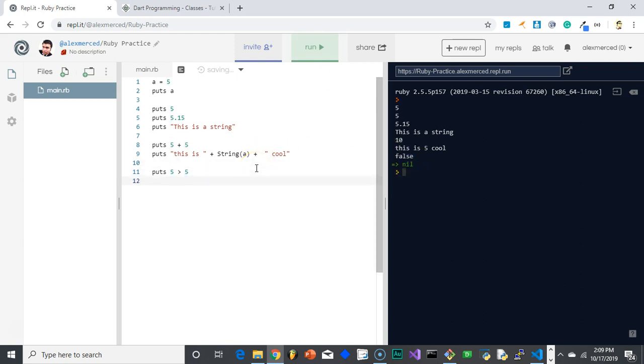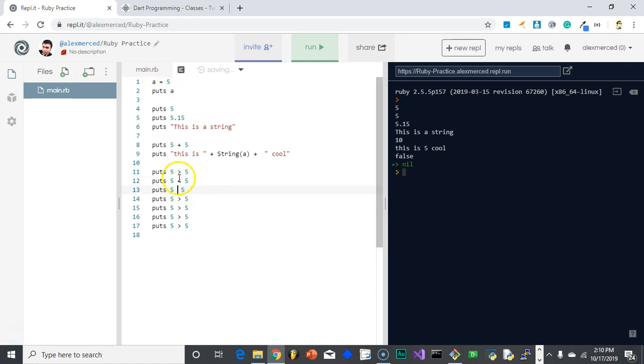You can do this in all sorts of ways. Let me copy and paste it a bunch of times. Cool. So it could be 5 less than 5, which will still be false. Now equals, be careful. When I use one equal sign, that just means assignment. It means this number is going to be stored in this variable. That's what assignment means.